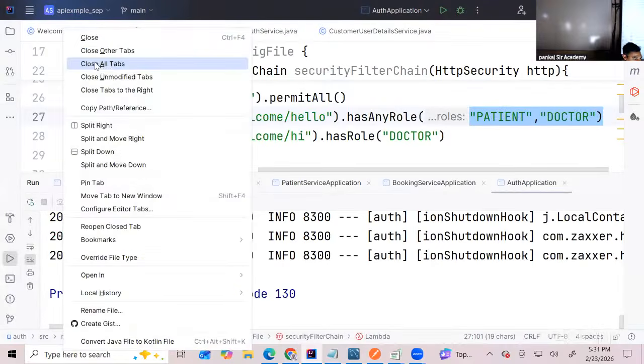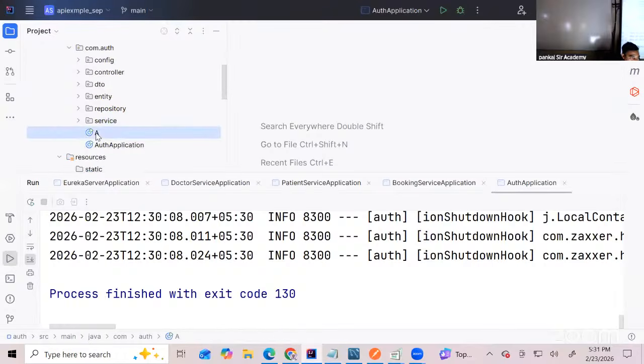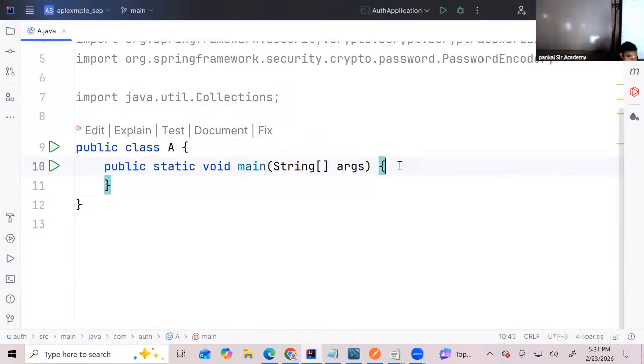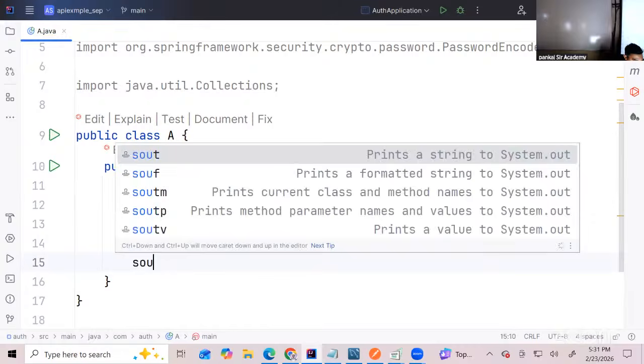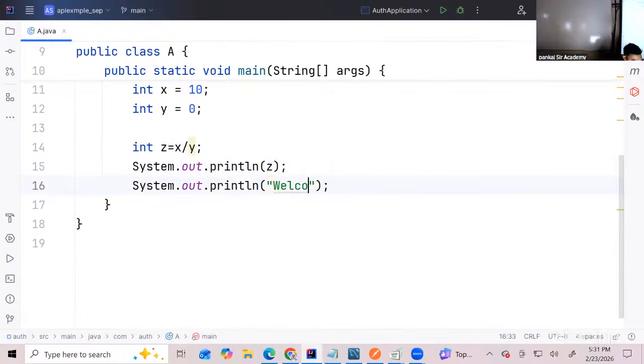Now, I have this IntelliJ open. I'll use the same IDE for today. Later, I will make you install this IDE. So let me create here one class A, and let's open this class A, and here I will create one simple program. Can you all tell me, can I divide a number by 0? Now this is a bad user input, yes or no? When I divide a number by 0, what is going to happen? Let's see this here. Now further, I'll try to print welcome.